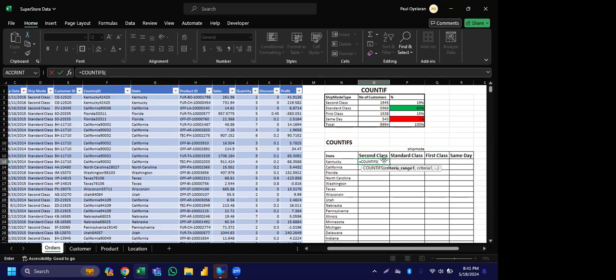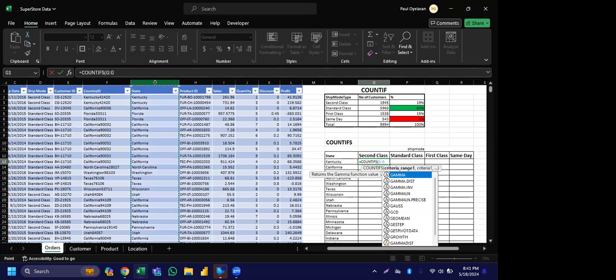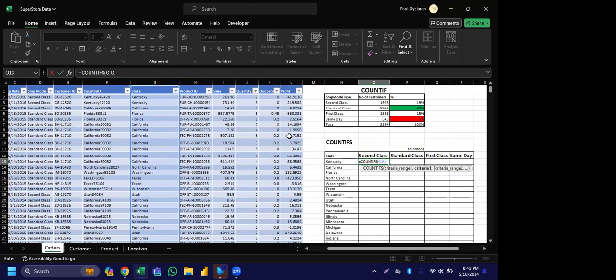Someone selected state. So I come to state here and select the state. Now that I'm in the state, I'll press comma and say, okay, once you are in criteria range 1, our criteria 1 is what? Count how many are Kentucky first. Let me press enter and see. Can you see how many we have from Kentucky now? 139. So out of these 139 from Kentucky, we now want to know how many of them are second class.